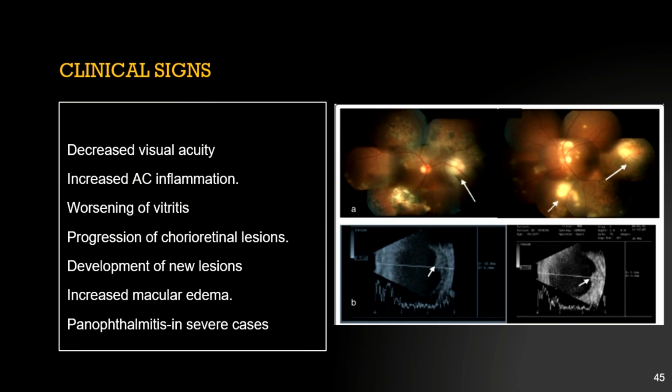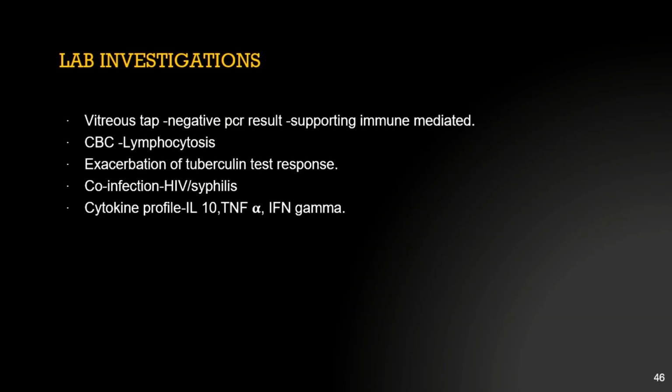So the patient presents with a decrease in visual acuity after starting treatment, and there will be an increase in the signs of inflammation, with AC cells and worsening of vitritis. There is a progression of the already existing lesions or the development of new lesions, increased macular edema, and in some cases it can present with severe panophthalmitis-like signs.